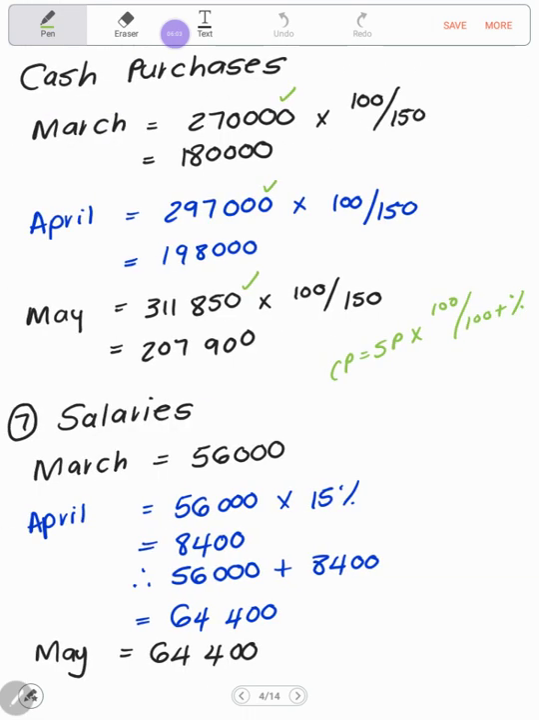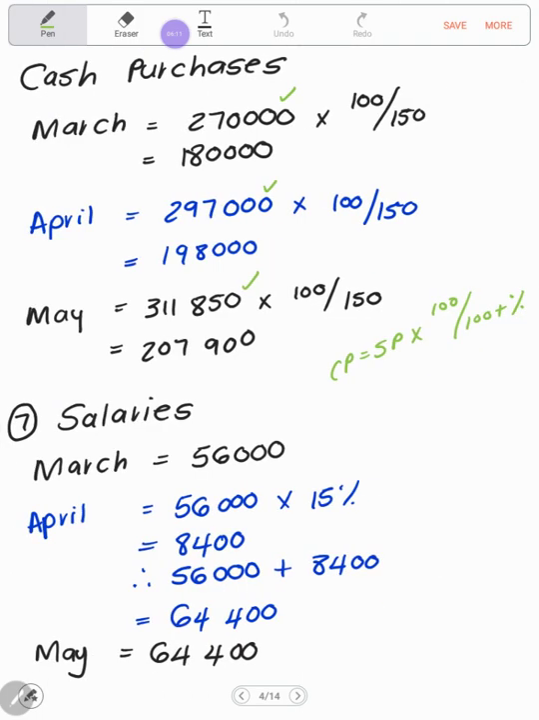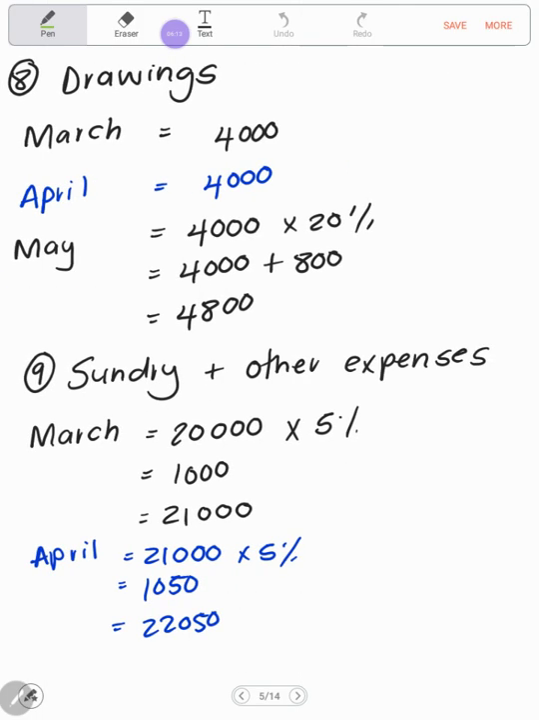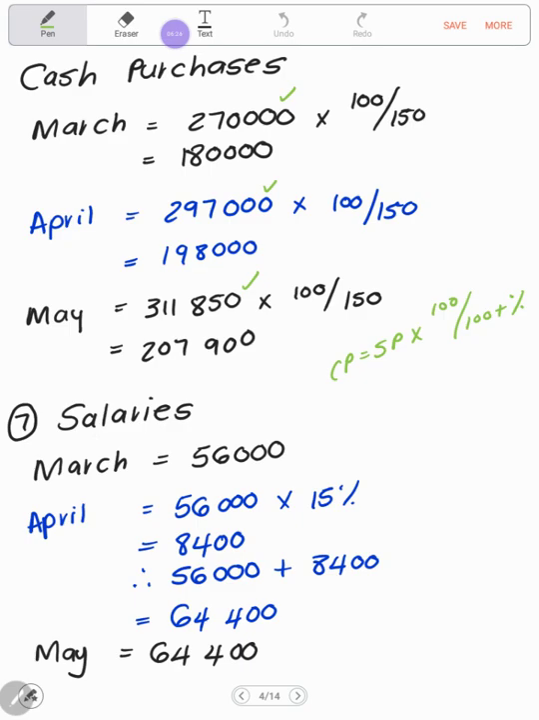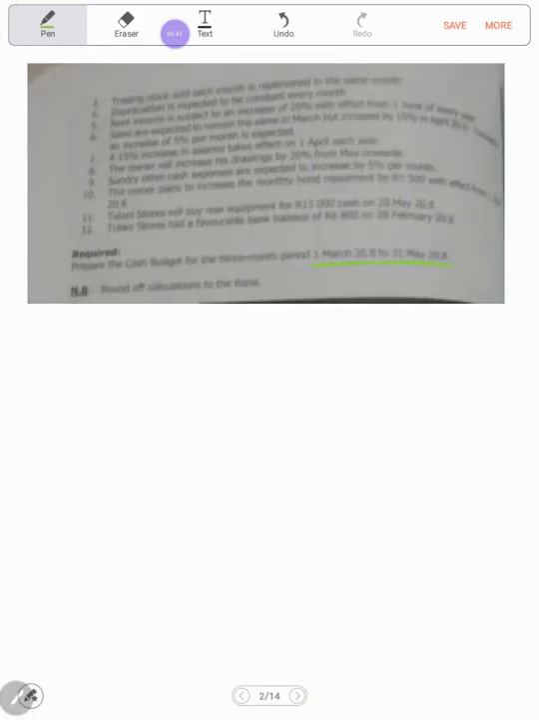So that takes us to the next adjustment, number 7. A 15% increase in salary takes effect on the 1st of April each year. Now remember, what is our budget period? Our budget period is from March to May. So here we have our salaries. Where did I get this 56,000 from? I got it from this trial balance given to us. Salaries is number 3, so it is 56,000.